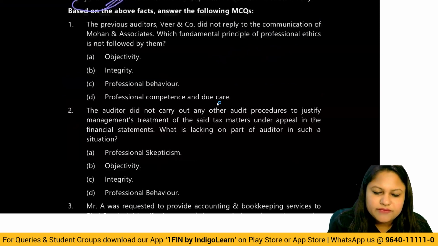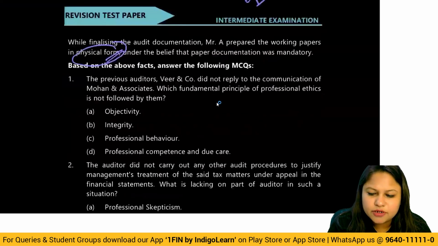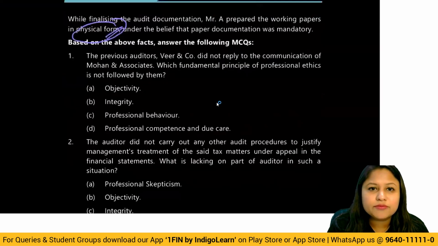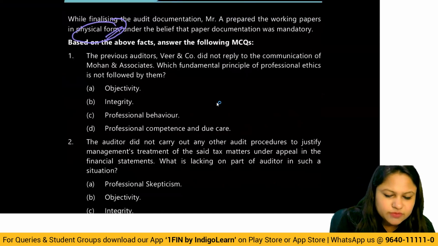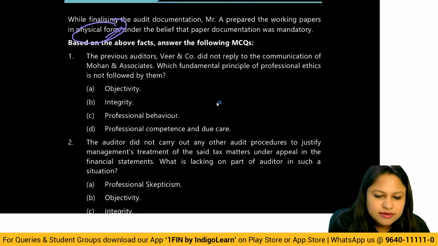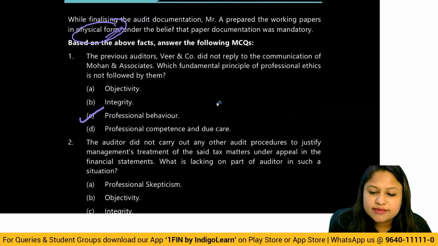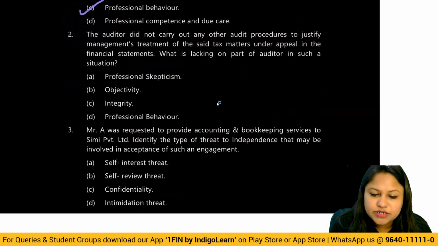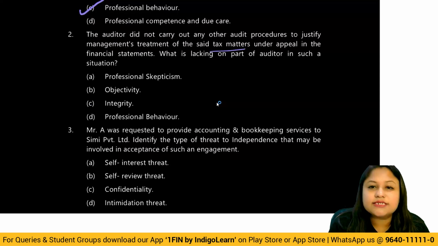The previous auditor, Veer and Company, did not reply to the communication of Mohan and Associates. Which fundamental principle of professional ethics is not followed by them? Obviously, it is professional behavior, because when you are communicating to the previous auditor, it is his professional duty to reply back. But did he do it? No. So the answer here is professional behavior. Then, the auditor did not carry out any other audit procedure to justify management's treatment of the said tax matters appearing in the financial statements. What is lacking on the part of the auditor in such a situation?